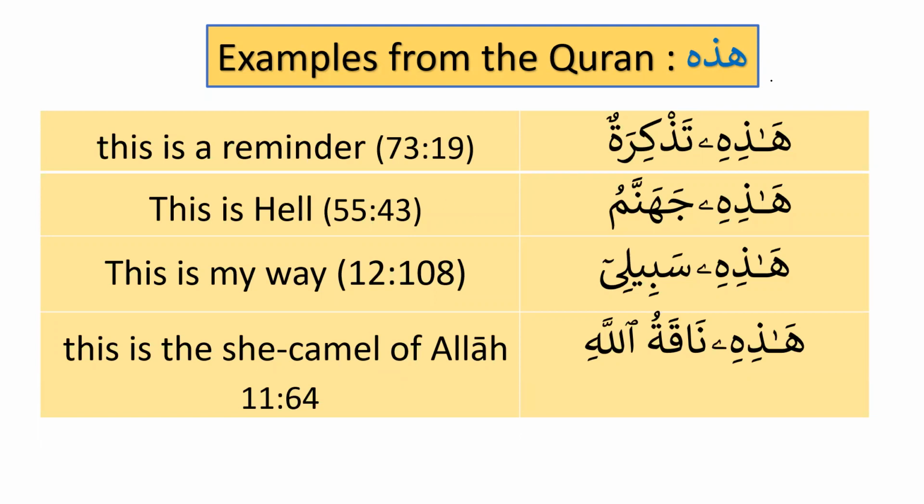Okay, now we have some examples of hadihi and some examples of the feminine from the Quran. So the first example that we have is hadihi tadhkiratun. So why do we have hadihi over here? Because tadhkiratun is feminine. And when you stop on this, you will say hadihi tadhkirah. So the ta marbuta changes into ha. It becomes hadihi tadhkirah. This is a reminder. So now we can see over here, hadihi is subject and tadhkiratun is predicate. And we know that subject and predicate are equal in gender. So this is feminine and this is also feminine. Two things we need to know at least.